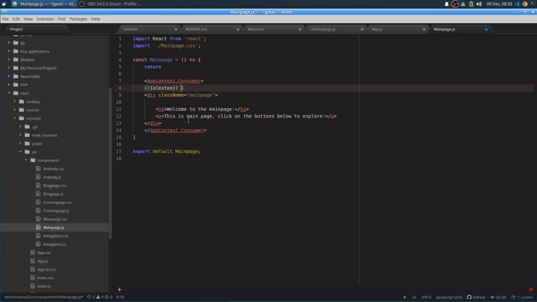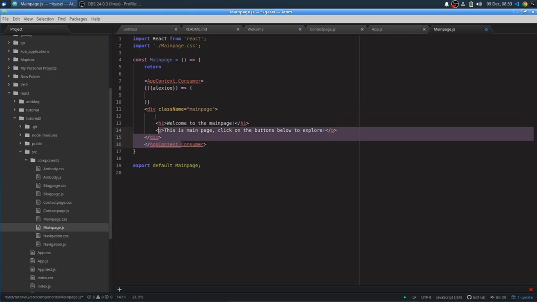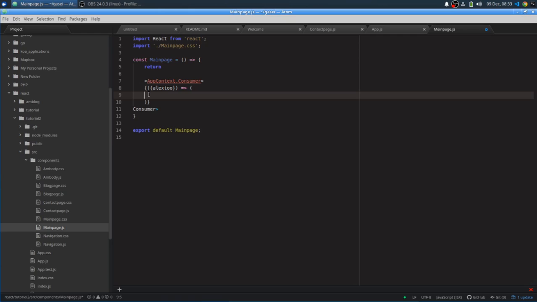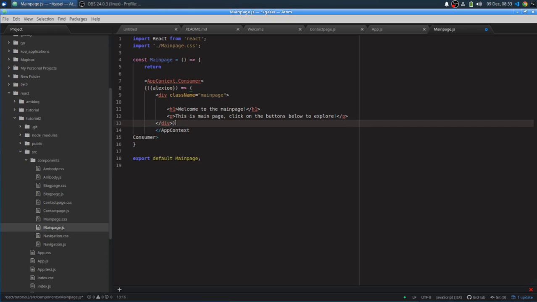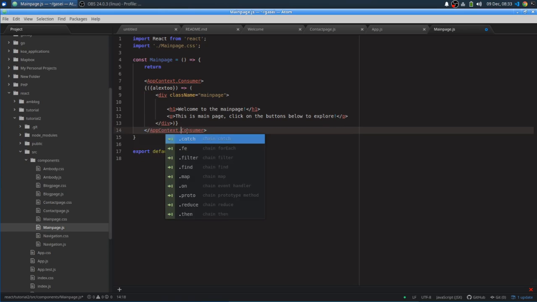And then I go to the old buddy arrow function, and then we have to wrap some parentheses for our JSX. And then I have to copy my existing JSX into there. Okay. I think I took a part of the consumer by accident, so let's fix this up. This should be parentheses, bracket, and then this should be AppContext.Consumer. There we go.